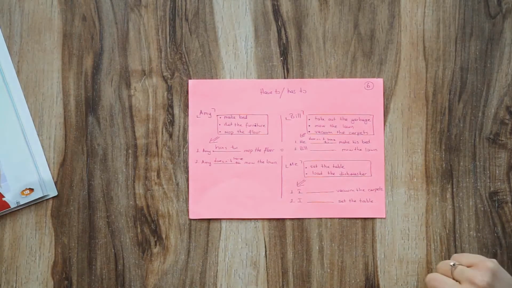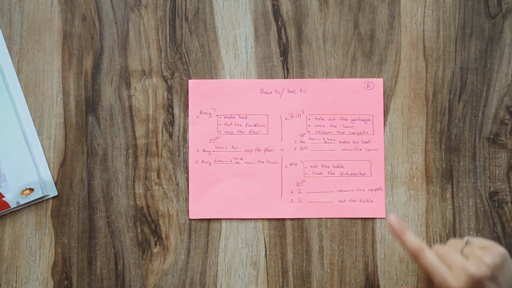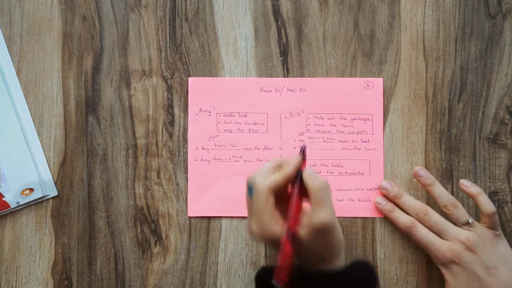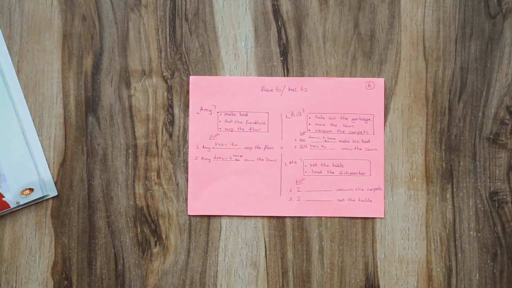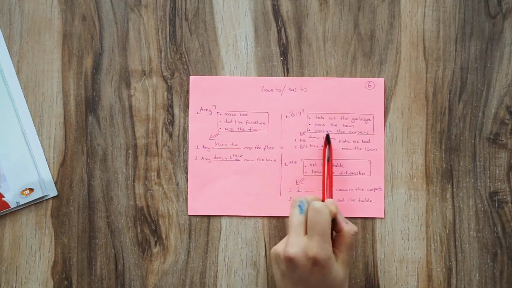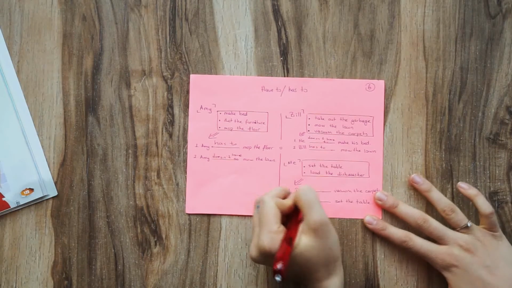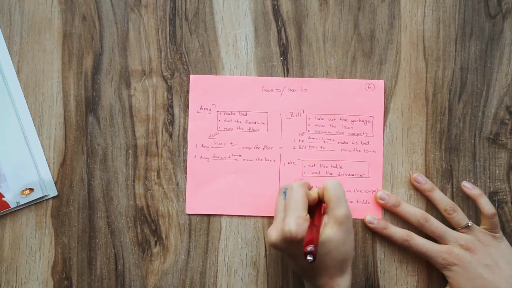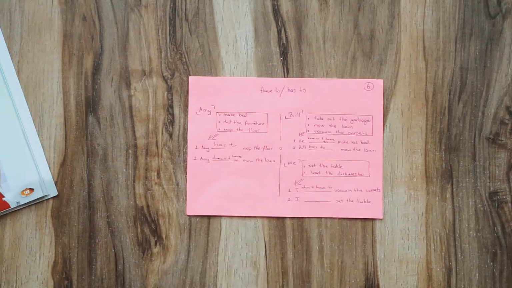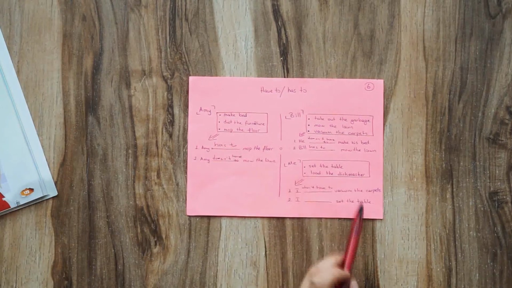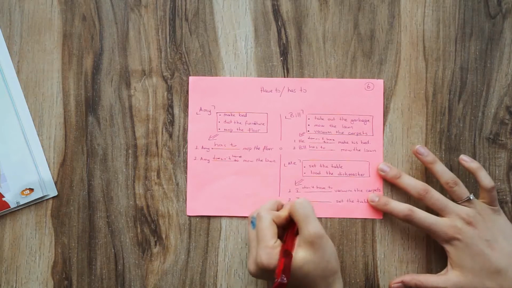Bill has to or doesn't have to mow the lawn. It's his responsibility, so Bill has to mow the lawn. Let's look at the last one, me. Do I have to set the table? Yes. Do I have to vacuum the carpets? Vacuuming the carpets is Bill's responsibility, so I don't have to vacuum the carpets. Bill has to vacuum the carpets. Is it my responsibility? Yes. I have to